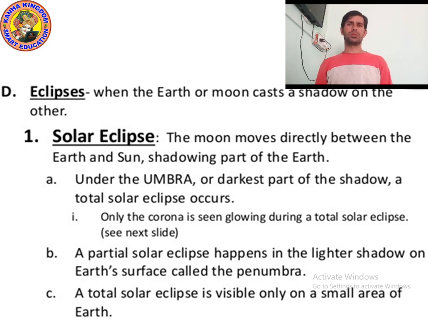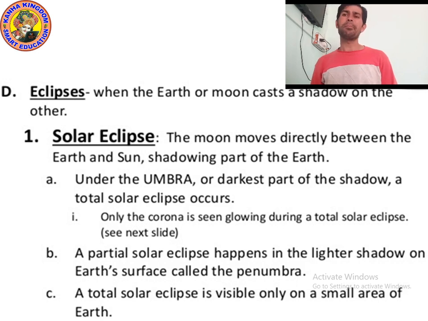Under the umbra, or the darkest part of the shadow, a total solar eclipse occurs. So when will the total solar eclipse occur? Under the umbra, when the darkest part of the shadow is visible. When the moon is between sun and earth, the sunlight falls on the moon, and after striking the moon it reflects toward the earth.